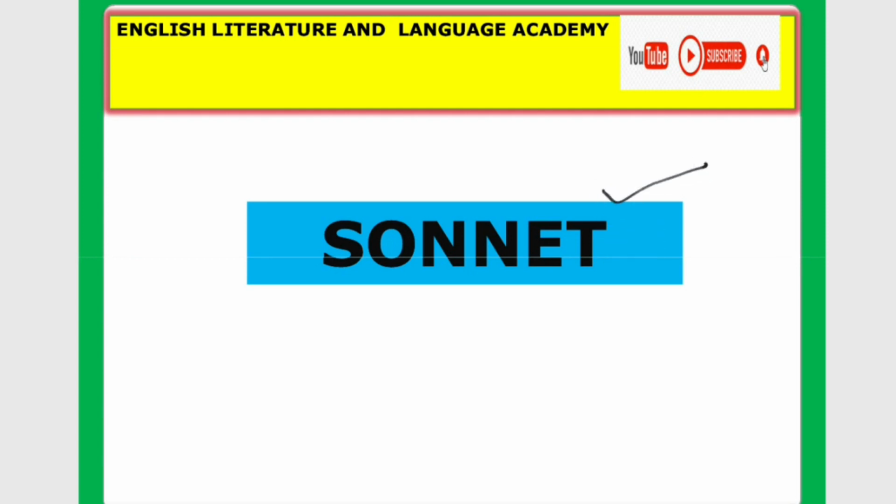Sonnet. Today's topic is sonnet, S-O-N-N-E-T. This is a very important genre or subgenre of poetry, and it has been very famous for centuries.